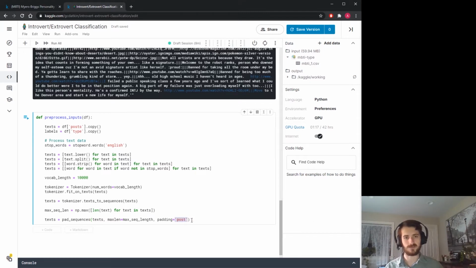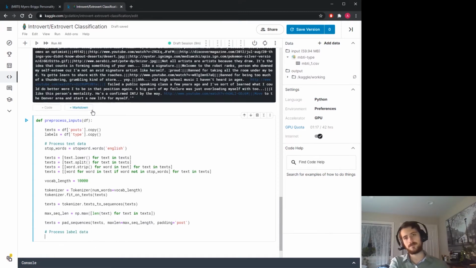That's what post means, so that every sequence is the same length. Okay, now we're finished processing our text data, we should have a two-dimensional NumPy array of texts. And now we can go on to processing our label data.